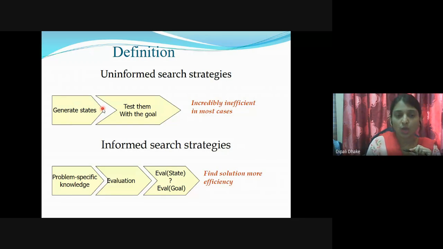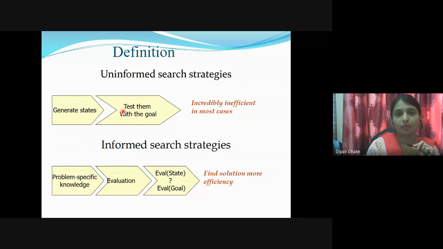As you get a number of states, you have to compare them with your goal. Test them with the goal. Check: is it the same? Suppose it is a driverless car that started automatically and stopped in between. Suppose it started from Ravet and stopped at Bondway Chowk, but my destination is Shivaji Nagar.